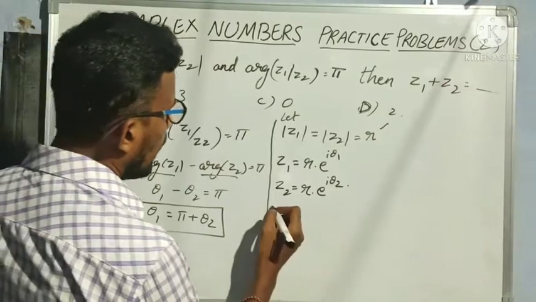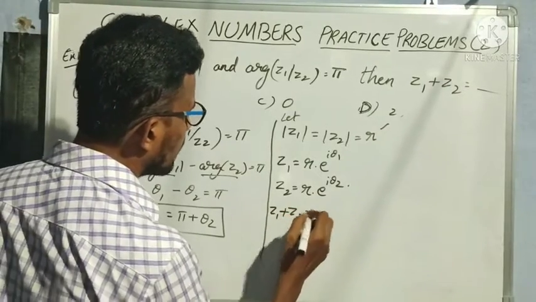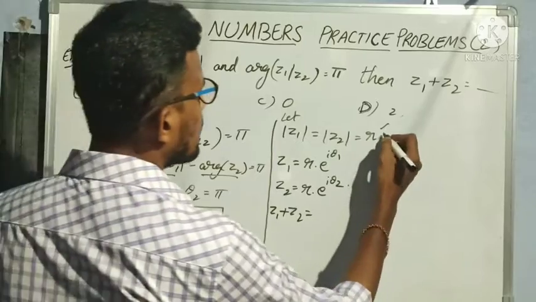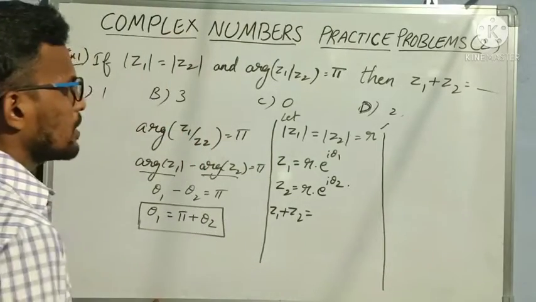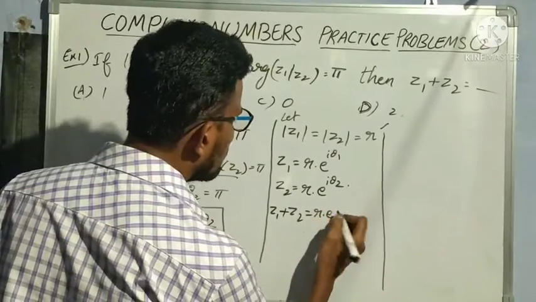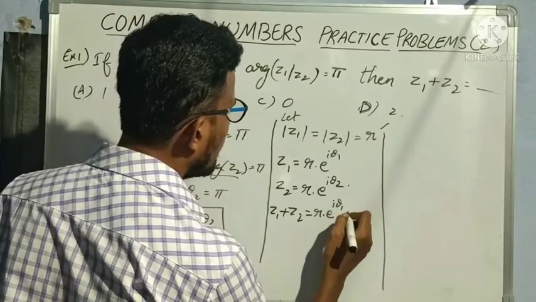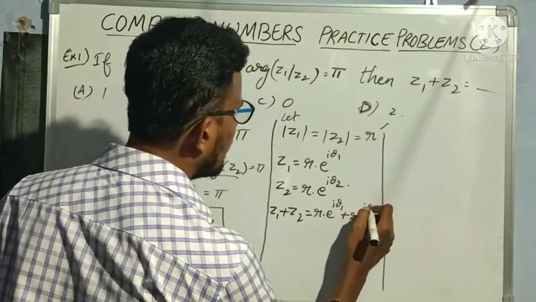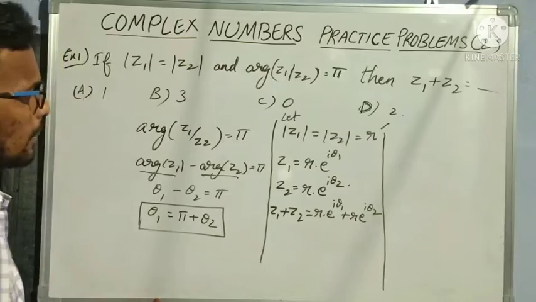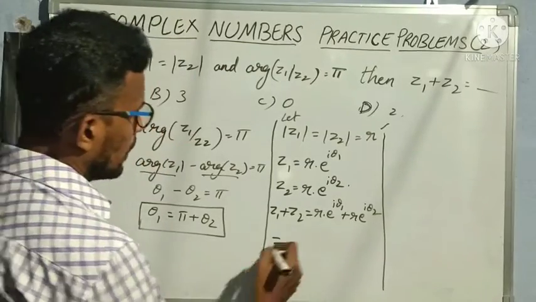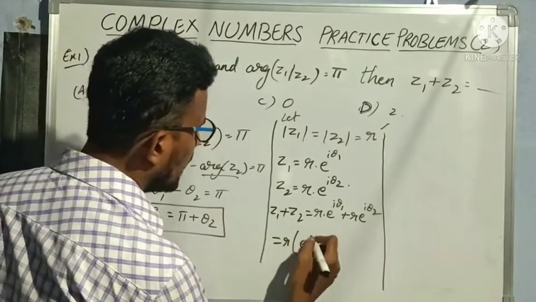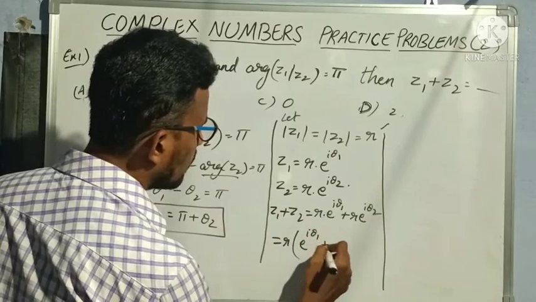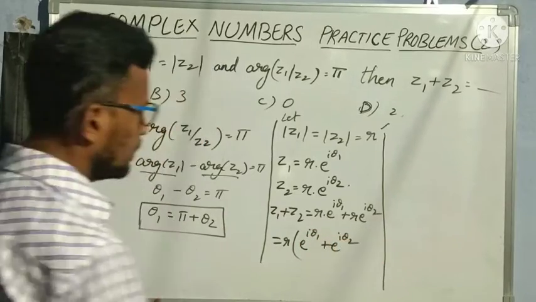Now let us take the value of Z1 plus Z2. Z1 plus Z2 is equal to r into e power i theta 1 plus r into e power i theta 2. If I take r common, it is r into e power i theta 1 plus e power i theta 2.